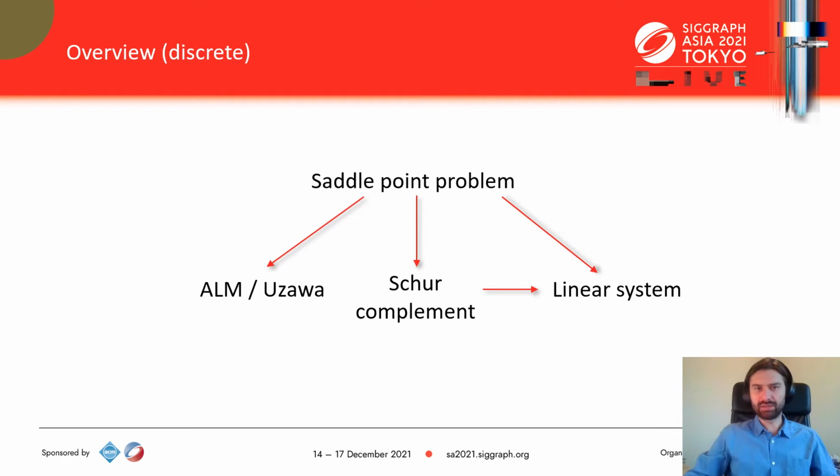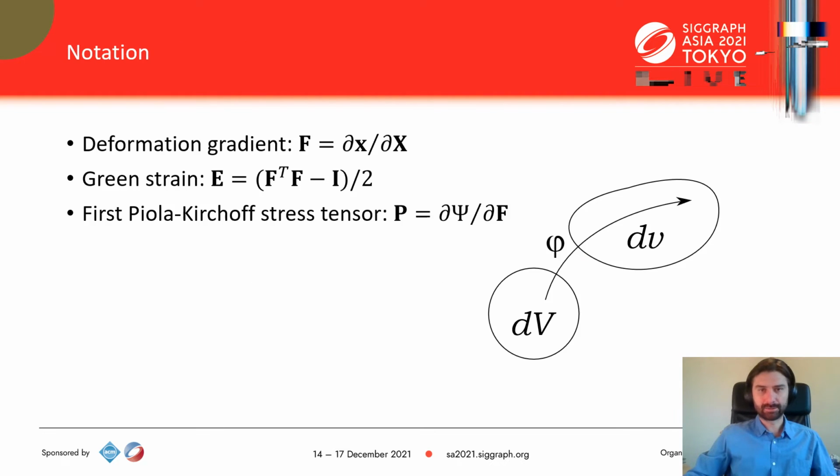One can use ALM to solve it numerically, but most other methods rely on successive linearization of the problem and eventually boil down to solving a linear system. The system can be either the original one, aka the KKT system, or it can be one of the two possible Schur complement systems. Please consult the paper for all the nitty-gritty details.